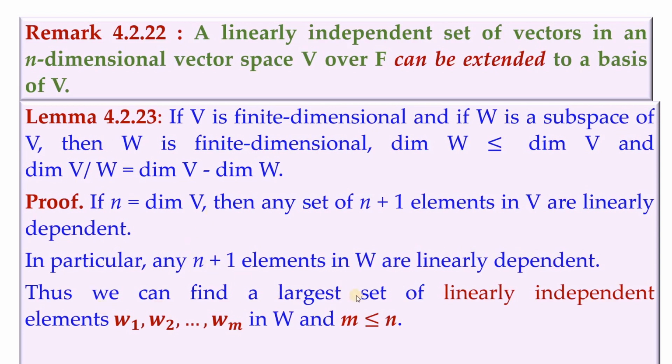Thus we can find a largest set of linearly independent elements w1 etc. wm in W, and m is less than or equal to n.